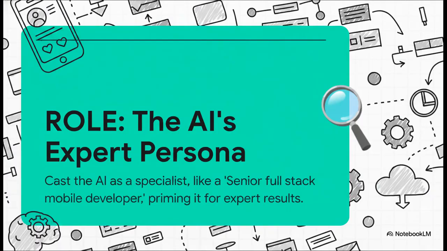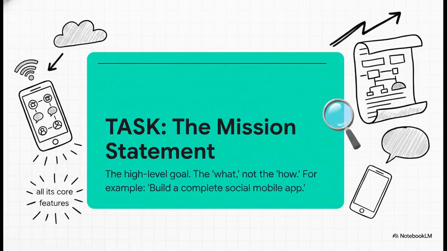Okay, first up, role. This one is so important because an AI can be pretty much anything. So you have to tell it what to be. You don't just say, hey, build an app. No way. You tell it, you are a senior, full-stack mobile developer who specializes in social apps. You're basically giving it an expert persona to wear, which immediately focuses its knowledge and gets it ready to give you expert-level work.